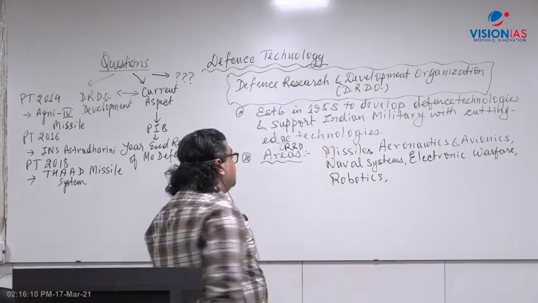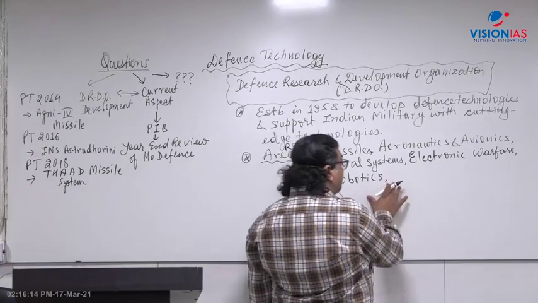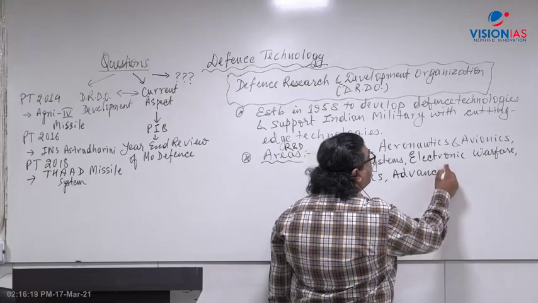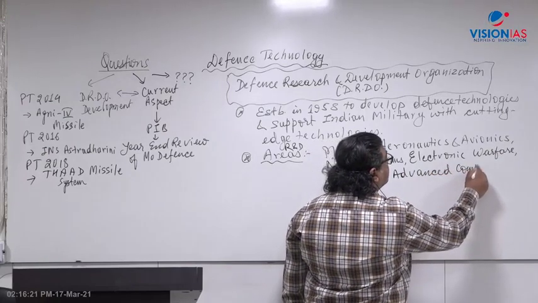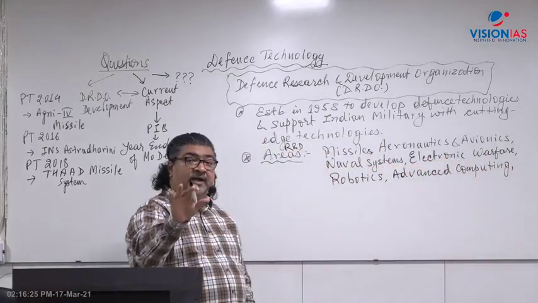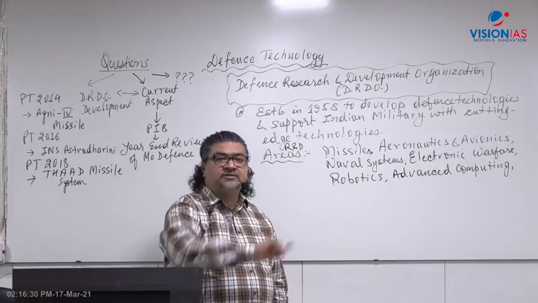We'll see in the classroom there. So DRDO is also involved in the field of robotics. Then apart from that, advanced computing, supercomputers. DRDO has its own setup with advanced supercomputers for carrying out research.